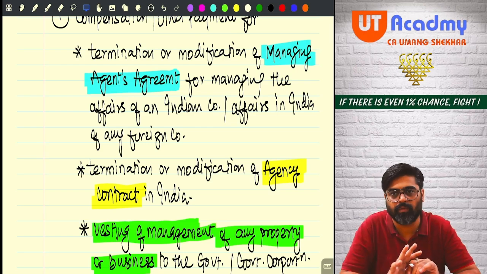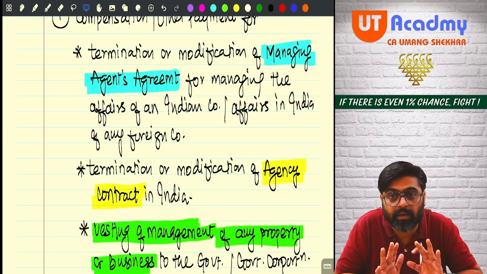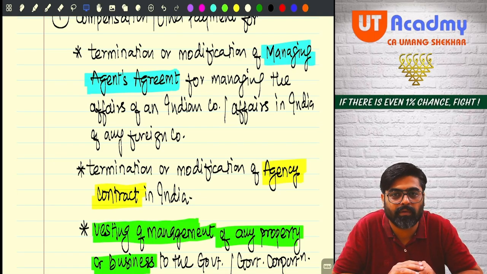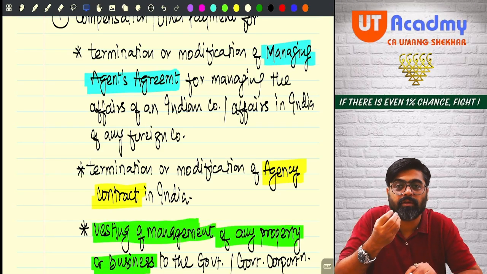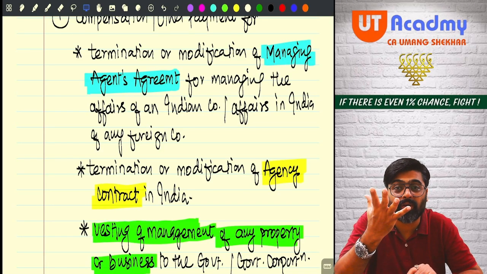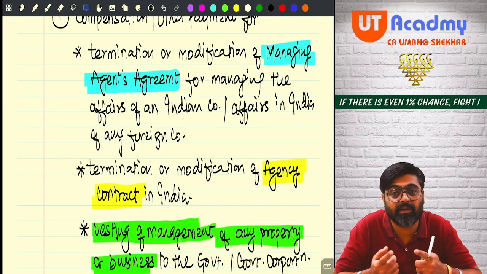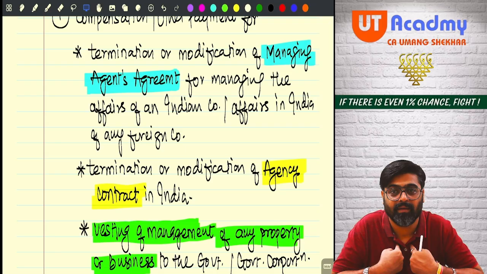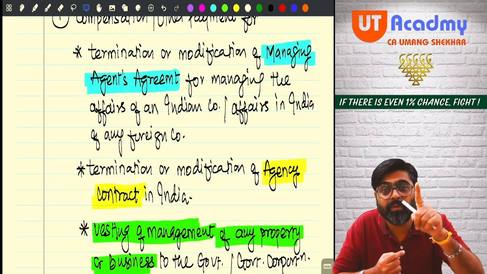Manage it in your own way. For every year, I'm going to give you 1 crore as your managing agent fees, managing agent remuneration. Understanding or not? So now if you are getting managing agent fees or remuneration from me, will that amount be your salary income?